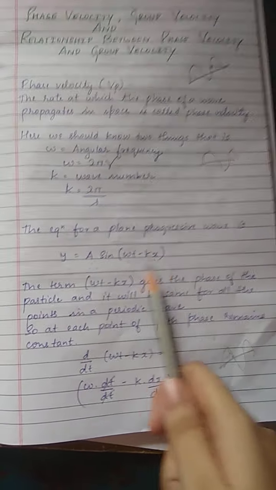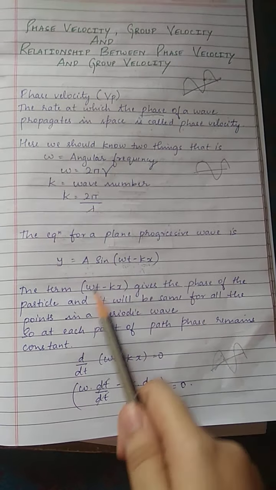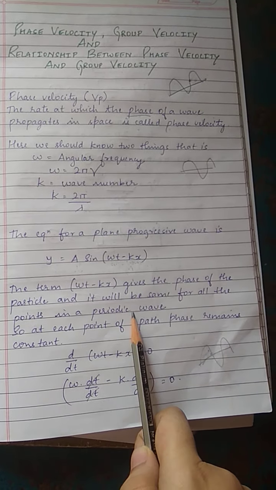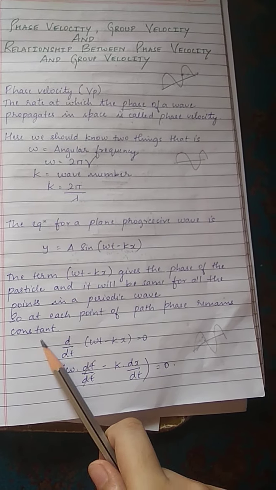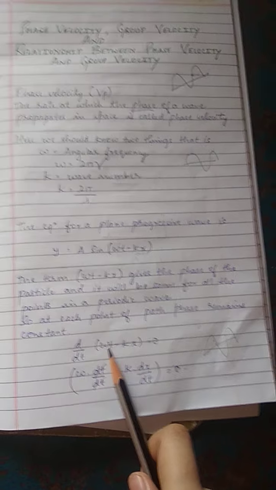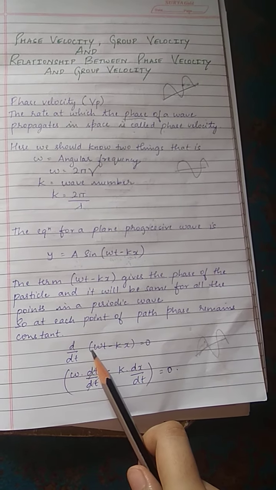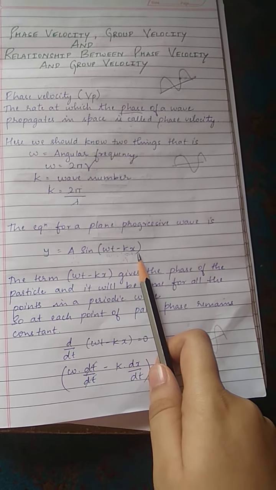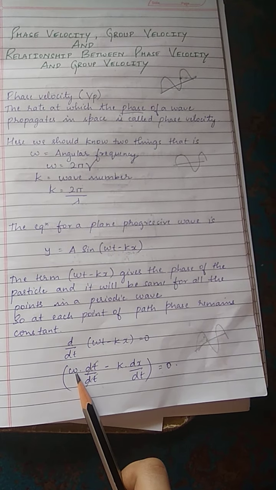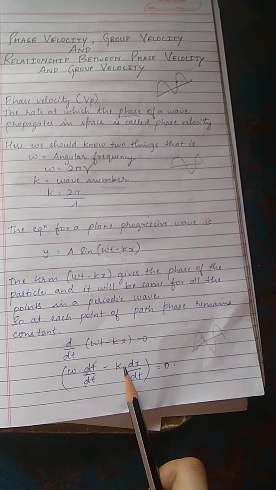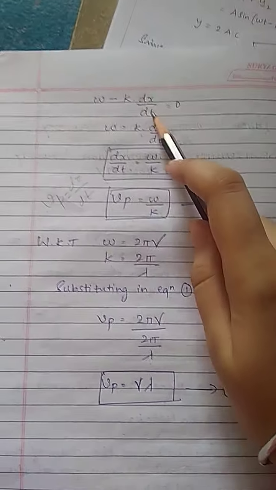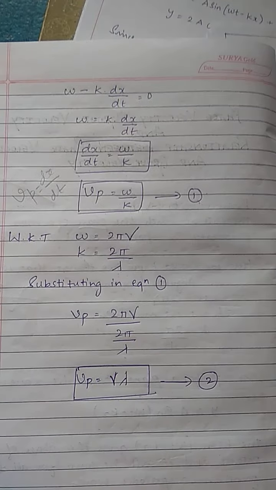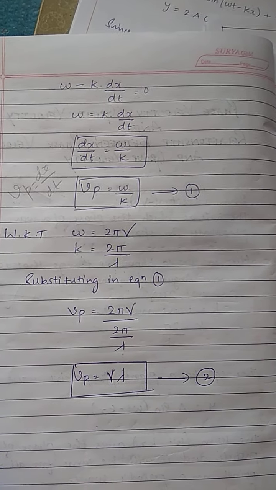The term omega t minus kx gives the phase of a particle and it will be the same for all the points in a periodic wave. So at each point the amplitude and the wave number will remain constant. Only the time and the distance travelled will vary. So we will differentiate omega t minus kx with respect to t. We will get omega into dt by dt minus k into dx by dt. dt will get cancelled. Omega minus k into dx by dt is equal to 0. Omega is equal to k into dx by dt.